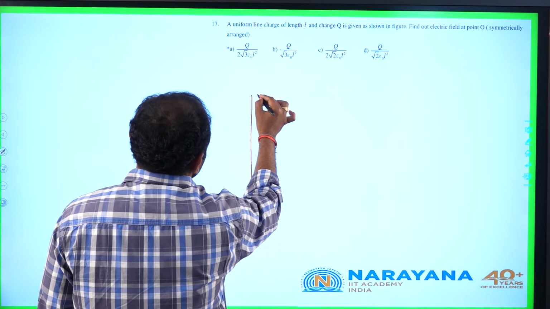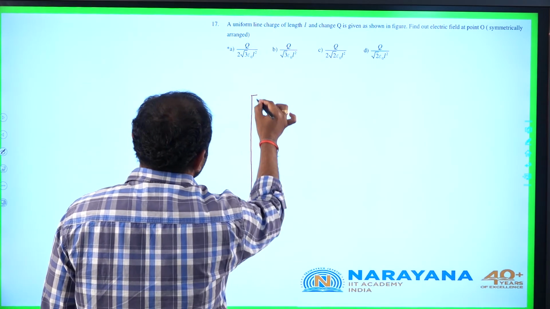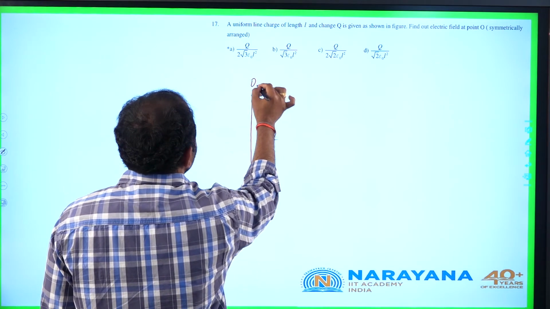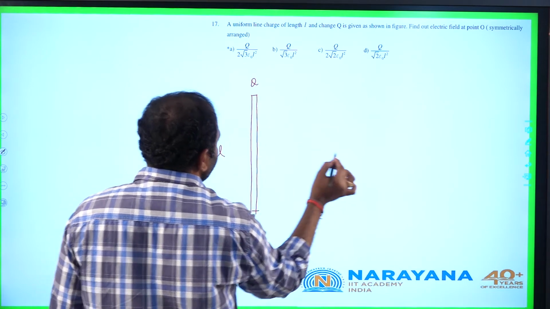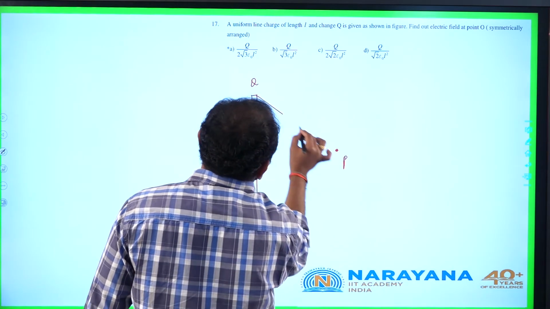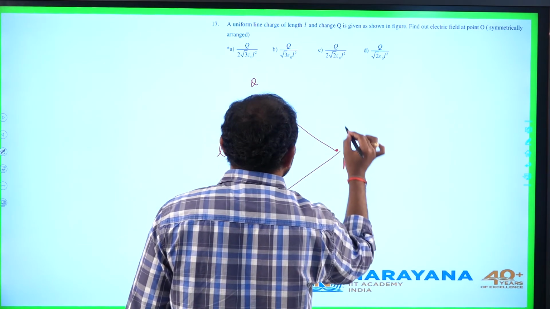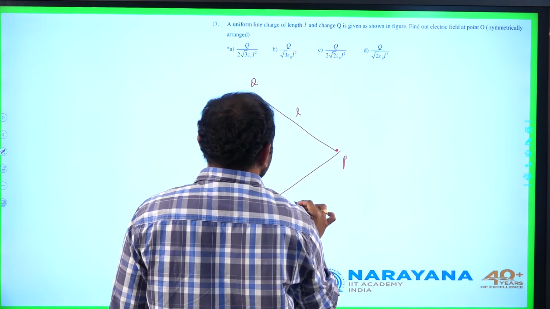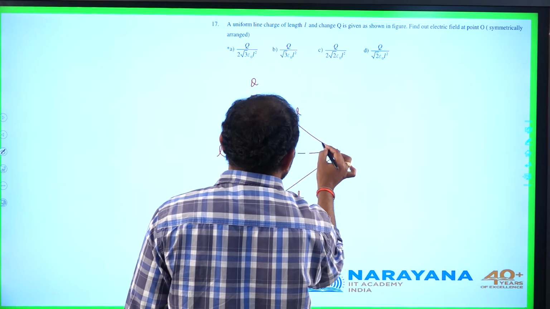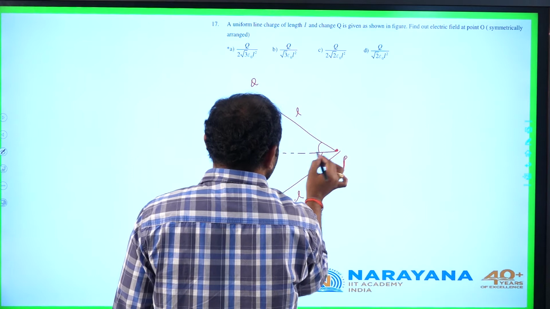This is line charge of charge density, total charge given is Q, length L, and point P which is given equidistant from both the ends. These distances are also L from both the ends. Then these angles will be 30 degrees.